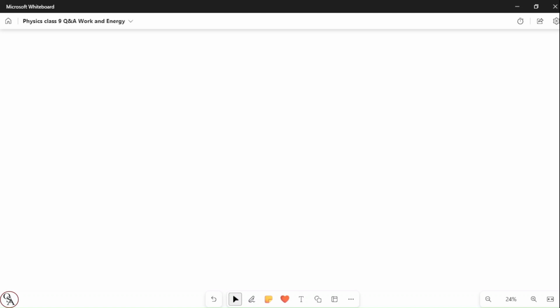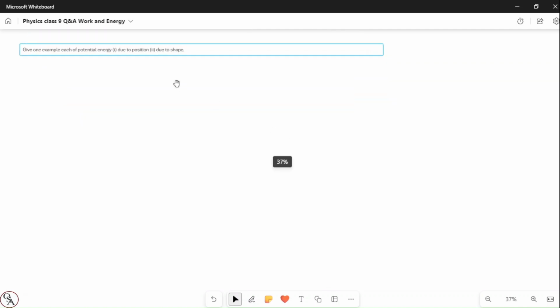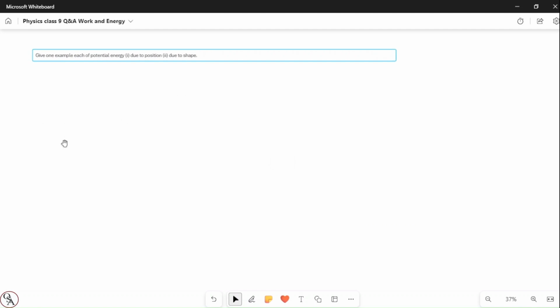Okay, so let's start with the first question. Just pull out the questions. Yeah, so the first question is this. I hope you guys are able to see the question. Let me just zoom a little bit. So the question is: give one example each of potential energy due to its position and due to its shape. Okay, so guys, you know the potential energy.